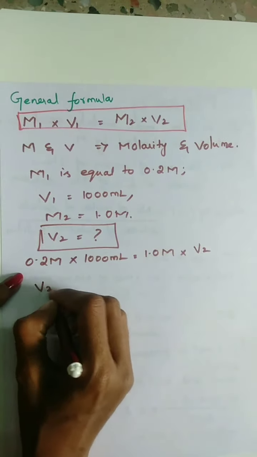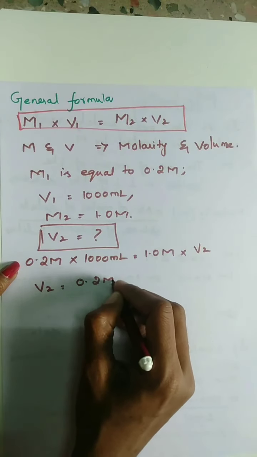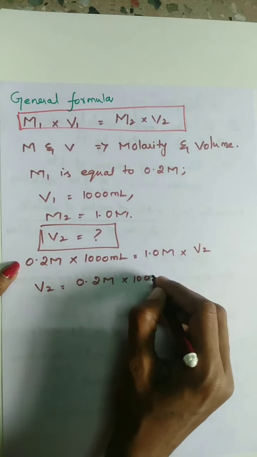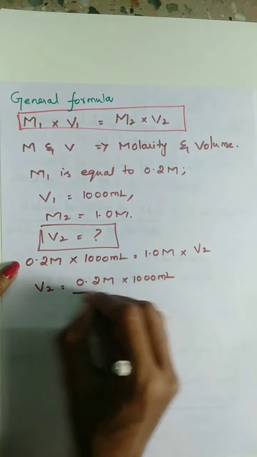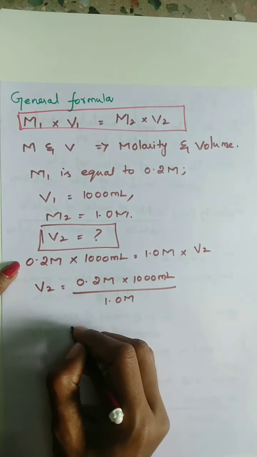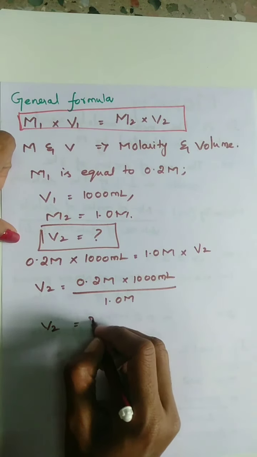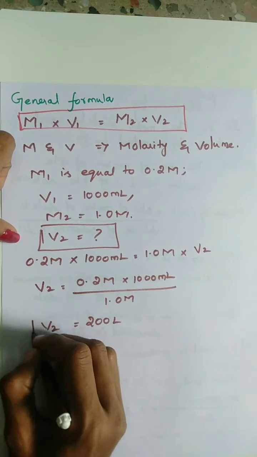So V2 is equal to 0.2 M multiply 1000 ml upon 1.0 M. So finally V2 is 200 ml.